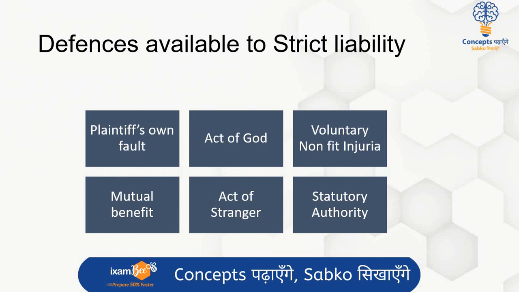Act of stranger, अगर कोई act of stranger है जो intervene होता है उसमें, तो strict liability डिफेंडेंट पर आप इम्पोज नहीं कर सकते अगर कोई एक्ट ऑफ स्ट्रेंजर इंटरवीनिंग कॉज बन जाता है. Statutory authority means if any act is done under a statute or by a statutory authority, and it is lawful by that particular statute, then against that also you cannot impose strict liability.